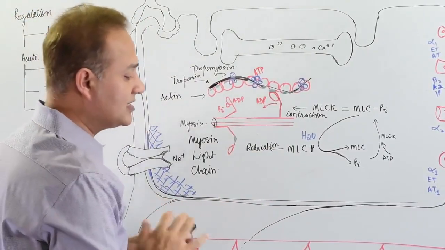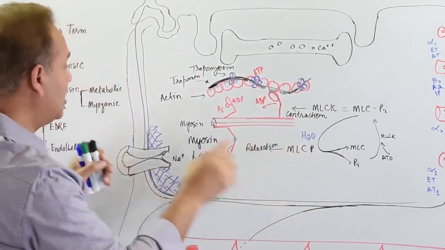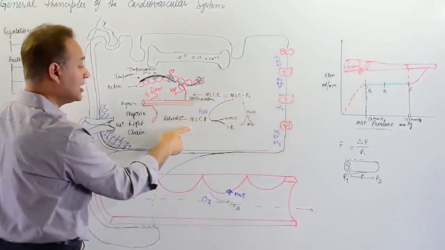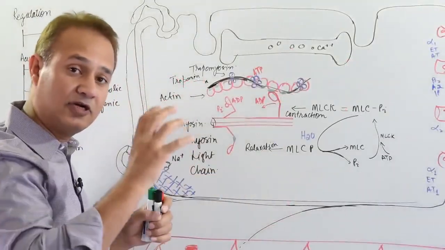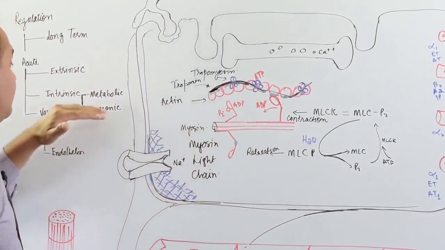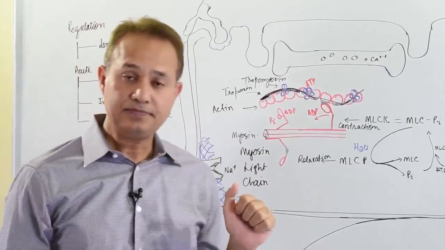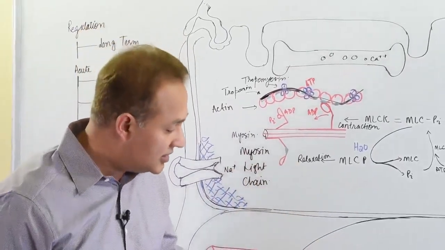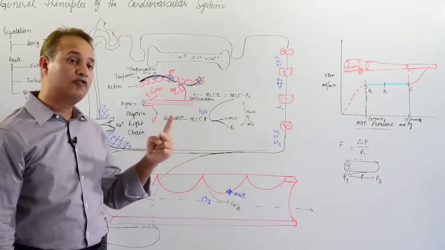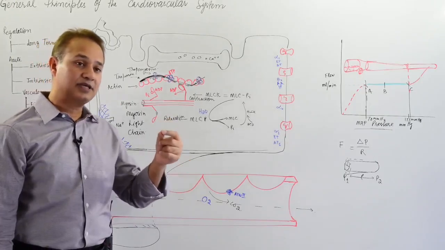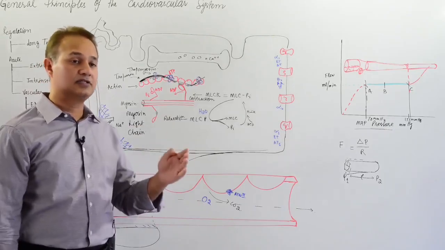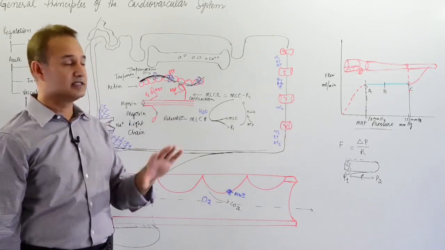Okay, so now let's see how this whole phenomenon, how this whole structure works to either enable MLCK or enable MLCP, and that would cause either contraction or relaxation. So let's connect this. Metabolic theory says that the diameter of a blood vessel is controlled by two factors: either the presence or absence of oxygen, and the presence or absence of the metabolites from this tissue.